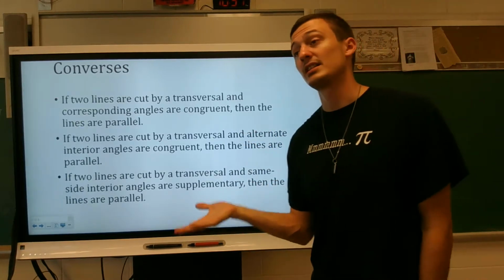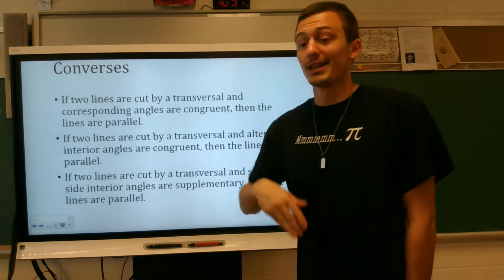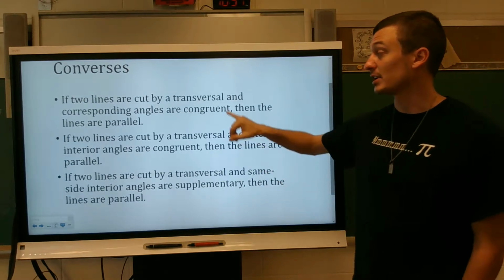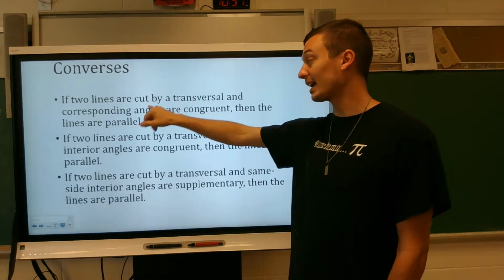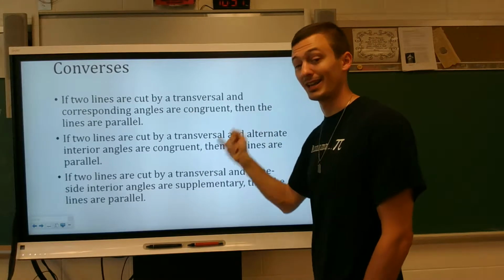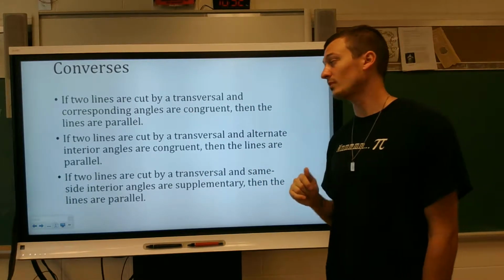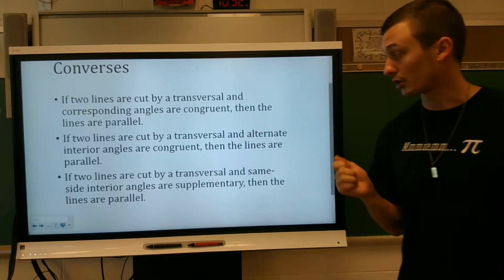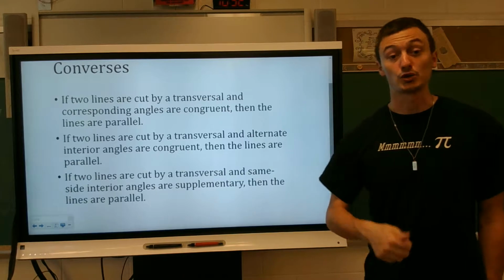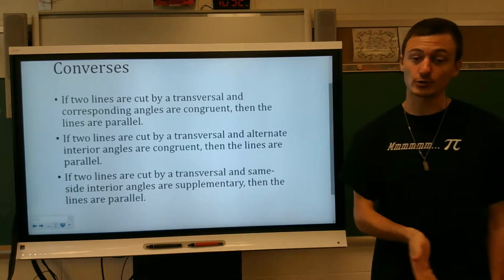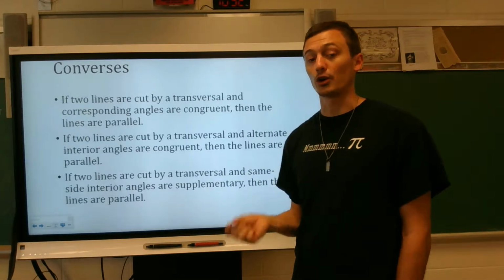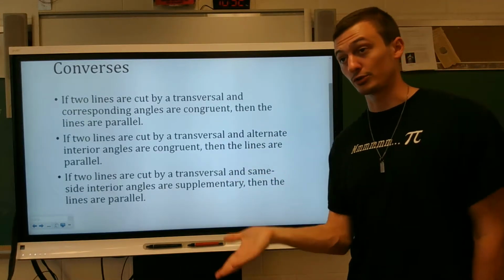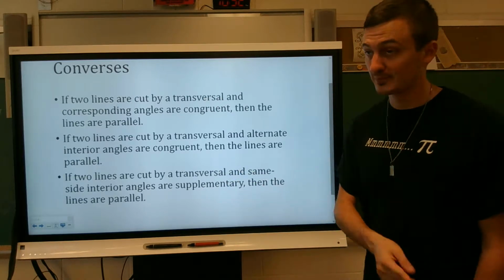So we knew that if two parallel lines were cut by a transversal, then corresponding angles were congruent. The converse of this is true, that if two lines are cut by a transversal and the corresponding angles are congruent, then the lines are parallel. Similarly, if two lines are cut by a transversal and alternate interior angles are congruent, then the lines are parallel. Because we know that if parallel lines are cut by a transversal, then alternate interior angles are congruent. So if the alternate interior angles are congruent, then the lines are parallel.